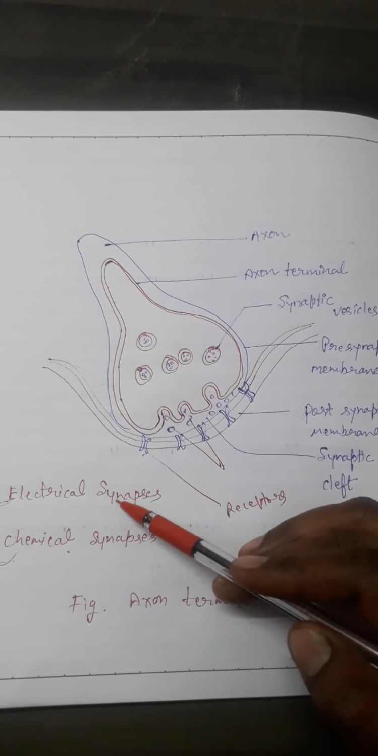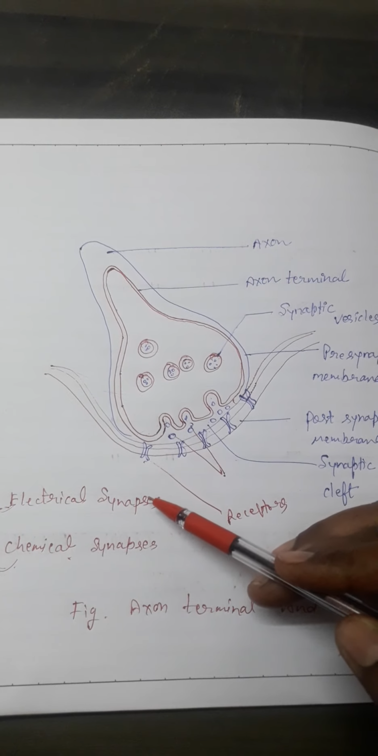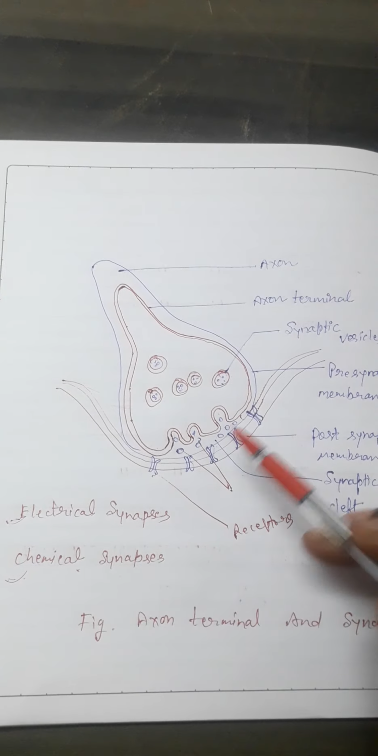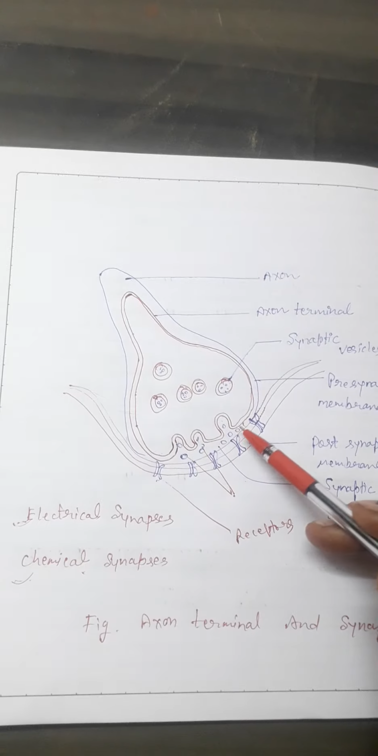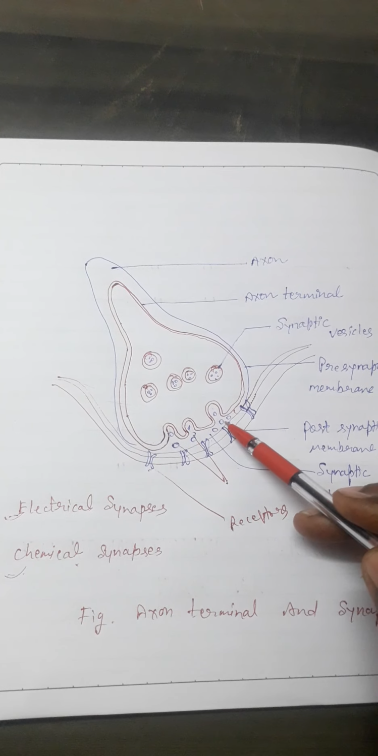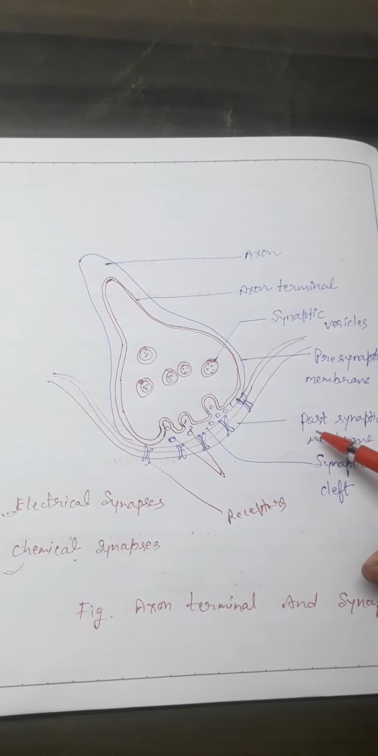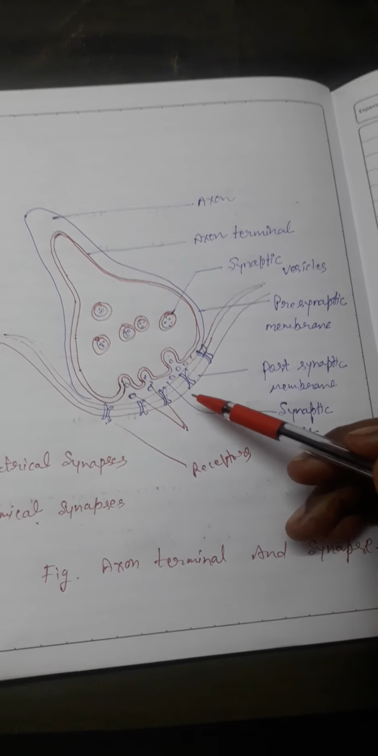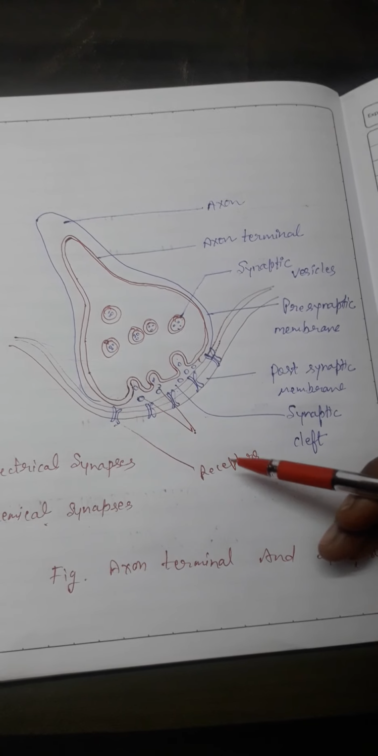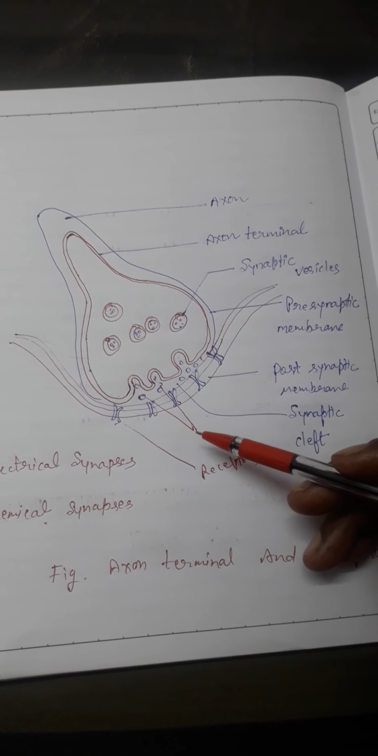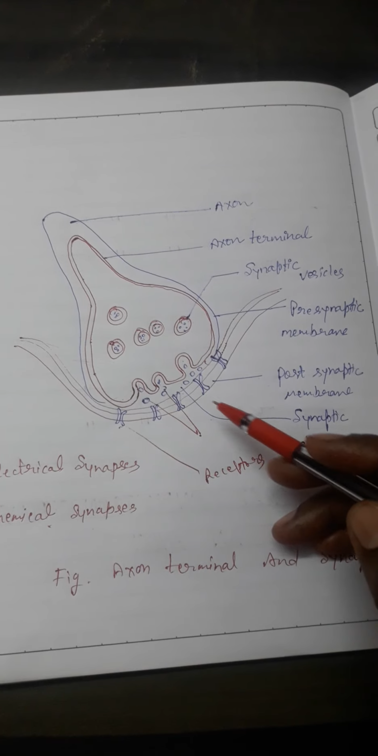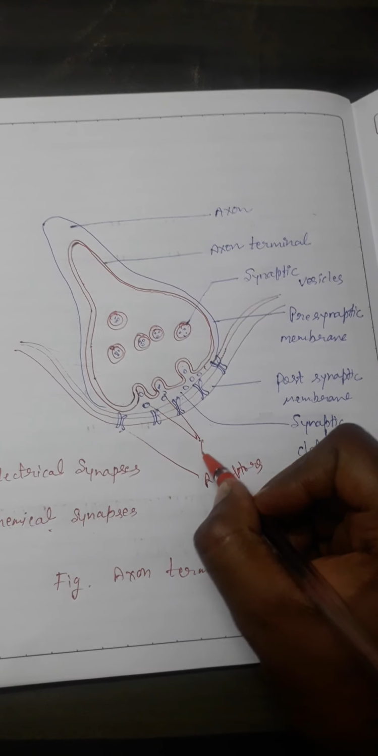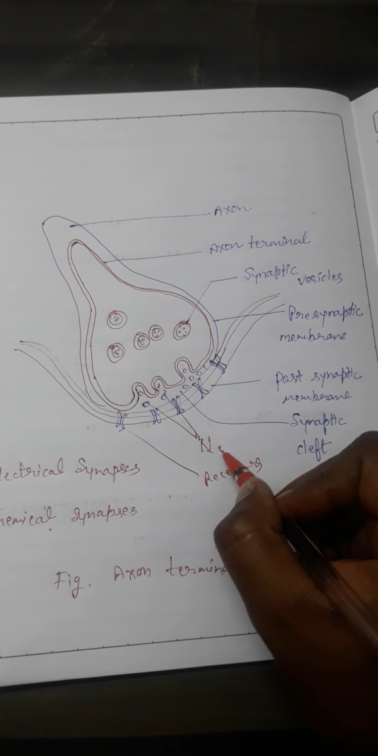and these electrical synapses are rarely present in our system. Mostly chemical synapses are present in our body, and this one is the figure of a chemical synapse. In the case of a chemical synapse, pre and postsynaptic vesicles are present, and a synaptic cleft is also present between the pre and post. In a chemical synapse, some chemicals are present inside, known as neurotransmitters.